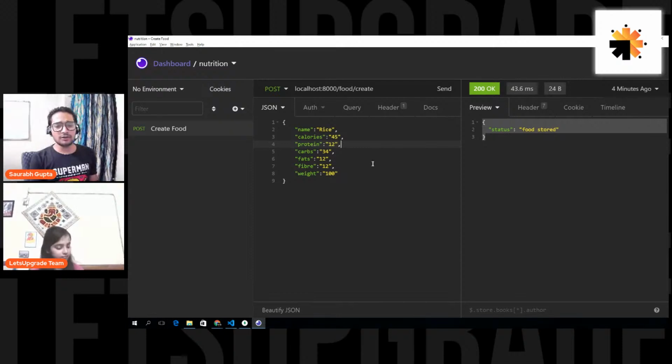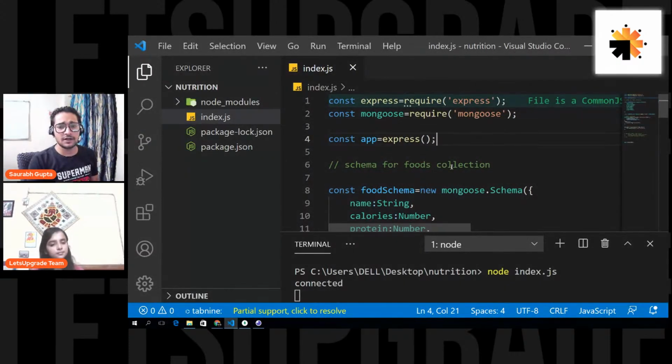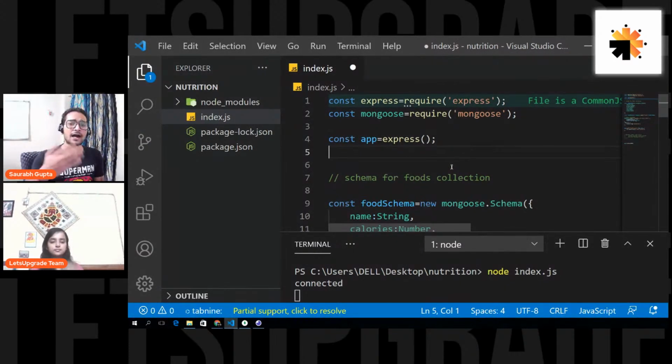Okay. Now this is the data that I'm sending, but I also have to see how I can receive this data in the backend. So we also have to write code for that. The first thing we have to do is tell our express object that you're also going to get data, so please be prepared, and always convert your data into a proper object.